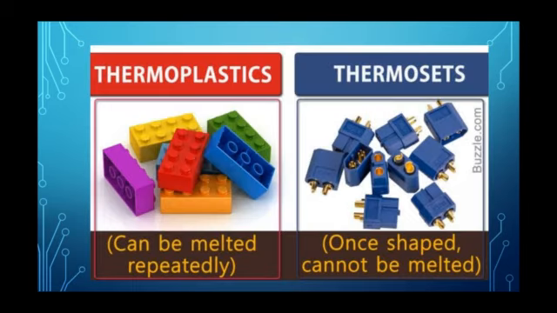As I already said, plastics are classified into two types, thermosetting plastics and thermoplastics. Thermosetting plastics are the plastics which cannot be remolded again and again, whereas thermoplastics are the plastics which can be remolded again and again. Bakelite and melamine are some examples of thermosetting plastics. Polythene, polyethylene, polypropylene, polyvinyl chloride, polyurethane, polytetrafluoroethylene, etc. are some examples of thermoplastics.